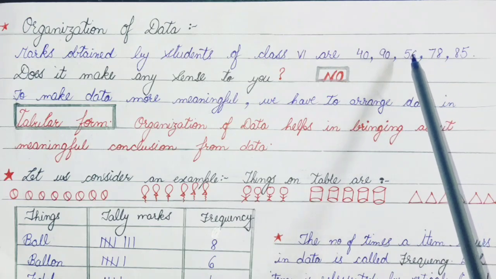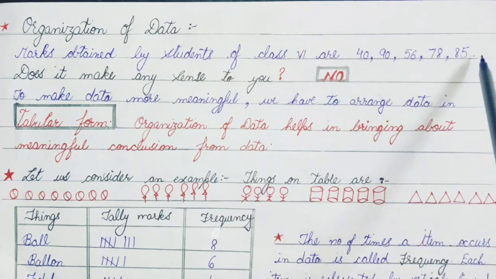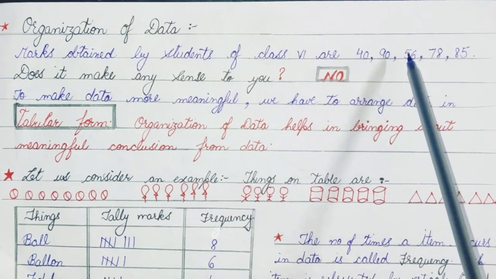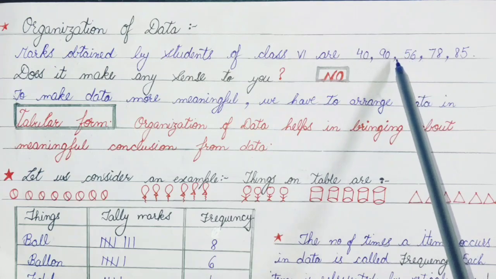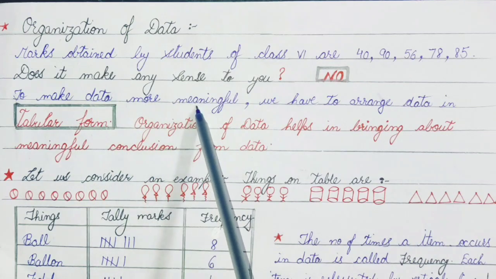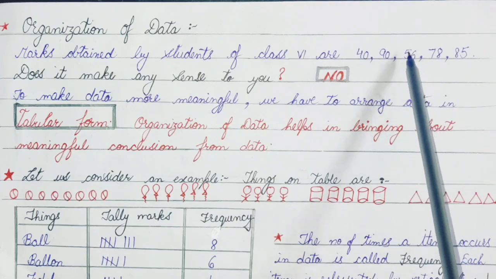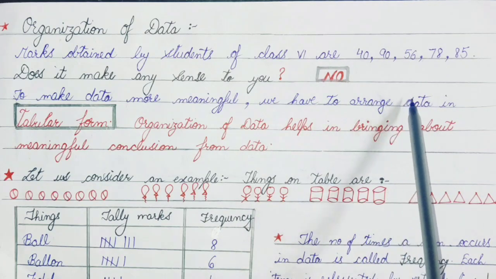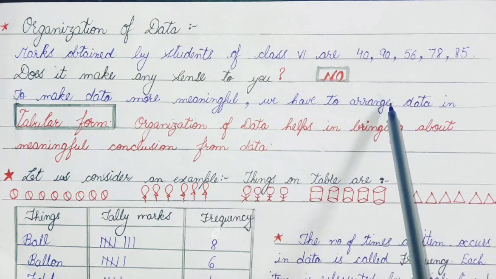No. So I told you in the last point as well, the data which we have collected directly, or the original data which we have collected, is called the raw data, from which we cannot draw any conclusion, right? So to make our data more meaningful or to draw any conclusion from the data, what do we have to do? We have to arrange the data. This word arrange is very important.